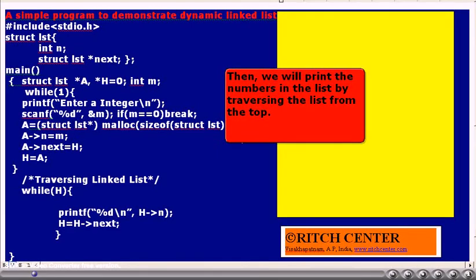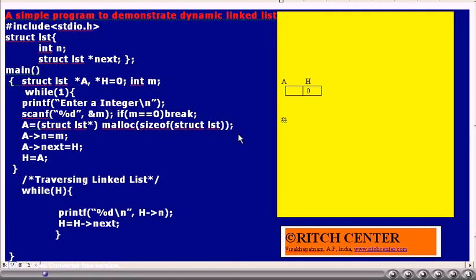After maintaining all the numbers in a linked list, we will traverse the linked list from the topmost node to the bottommost node and print the integer numbers available in each node. We have taken some variables: m, and structured pointer type variables a and h. The value of h is 0 initially, the same thing we can see in the figure.